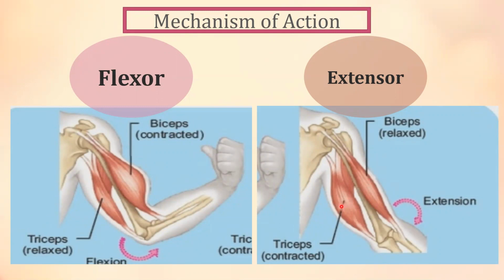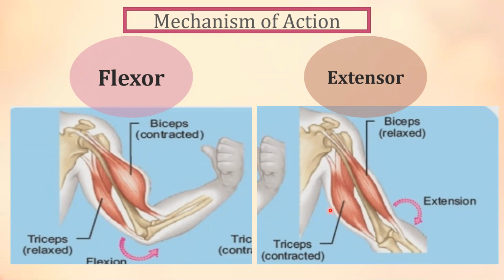This is the front, bicep on the front, and tricep on the back of the arm. And this muscle is called flexor because, see, you bent the arm. When the flexor muscle contracts, it bends the arm.